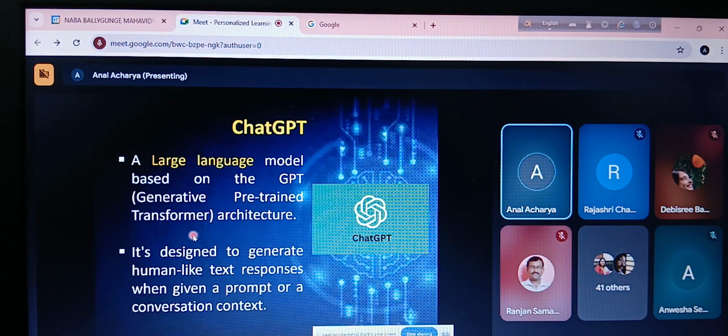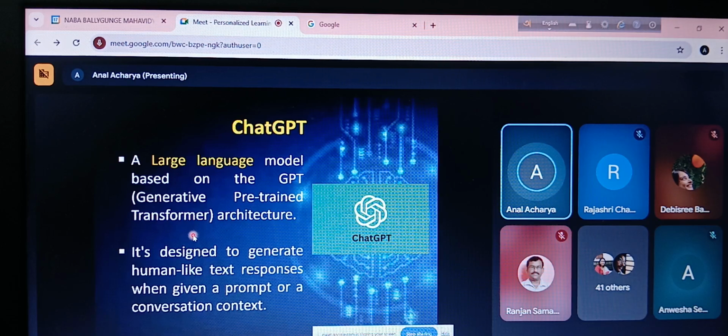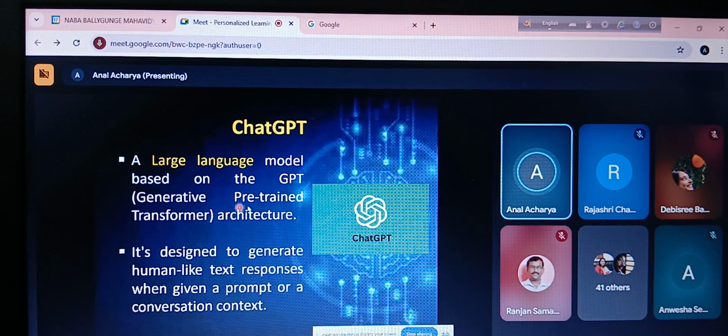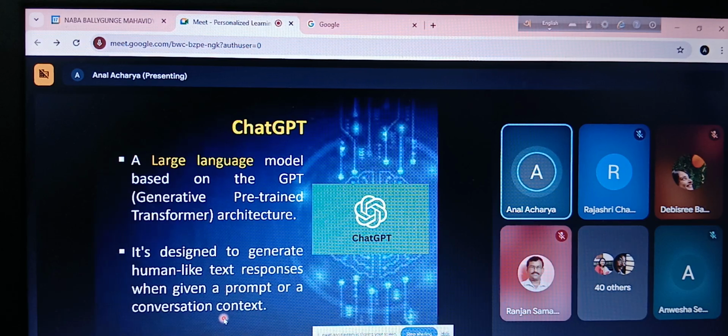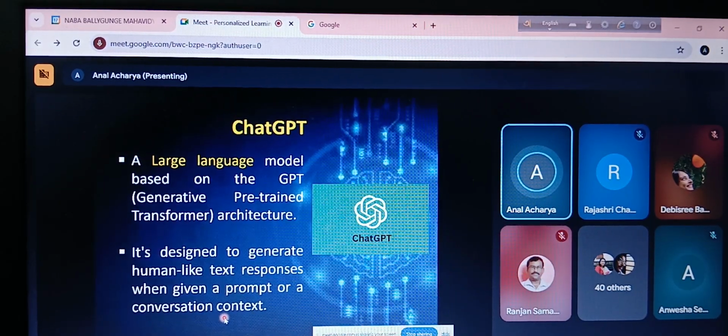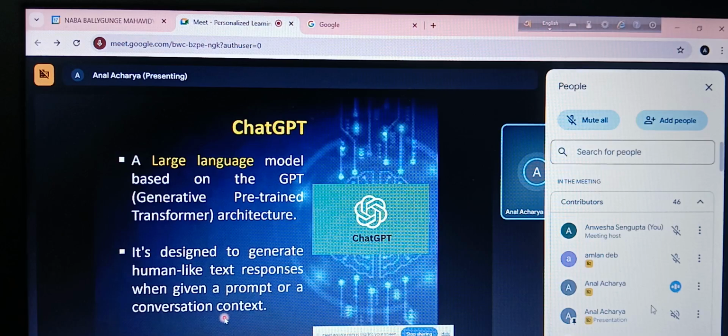Because unless the training is there, it won't be able to give us the correct results. I will come to examples of training shortly. It is designed to generate human-like text responses given a prompt or a conversation context. That means we give a certain question, it generates the answer. Mind the word, it generates the answer.